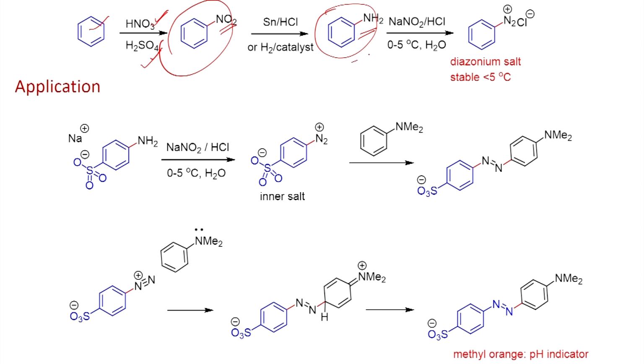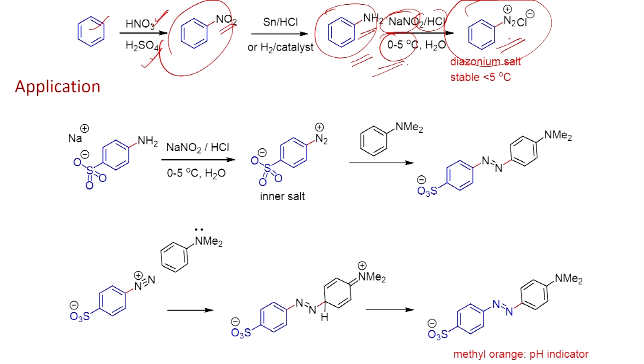Once you form this one, you can react it with sodium nitrite and HCl. The temperature is very crucial here, at 0 to 5 degrees Celsius, and you can make the diazonium salt as a product. The temperature is crucial in this reaction. We will study this in detail when we see the application of this compound. However, here we will see one application: the nitro compound can be converted into a diazonium salt.